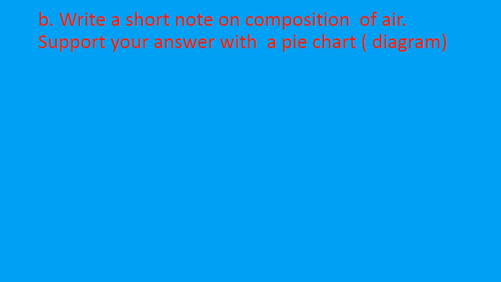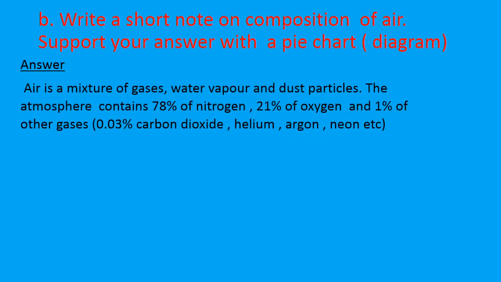Write a short note on composition of air, and you have to support your answer with a pie chart or a diagram. So basically this question is divided into two parts. First we are going to write down a short note on composition of air. So students, as we all know, air is a mixture of gases plus water vapor and dust particles.